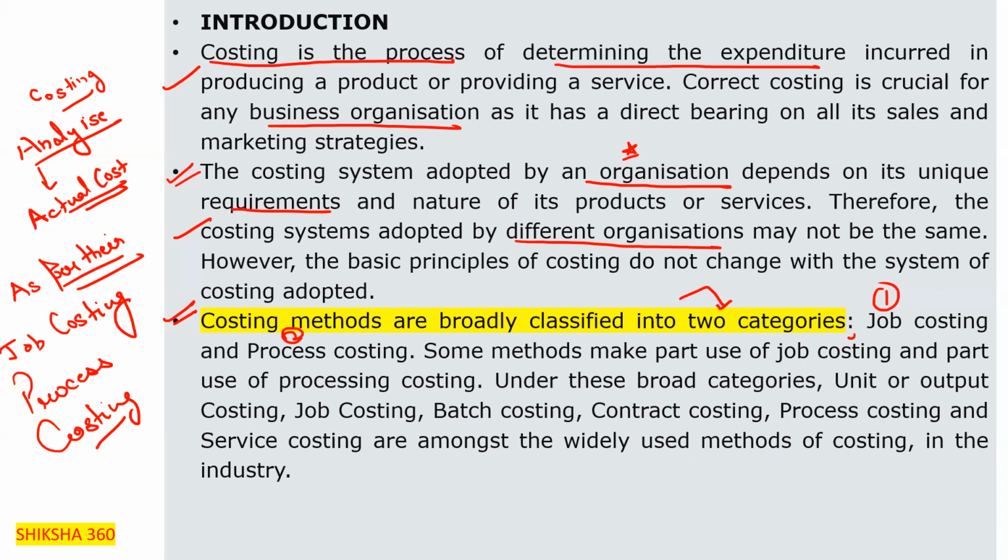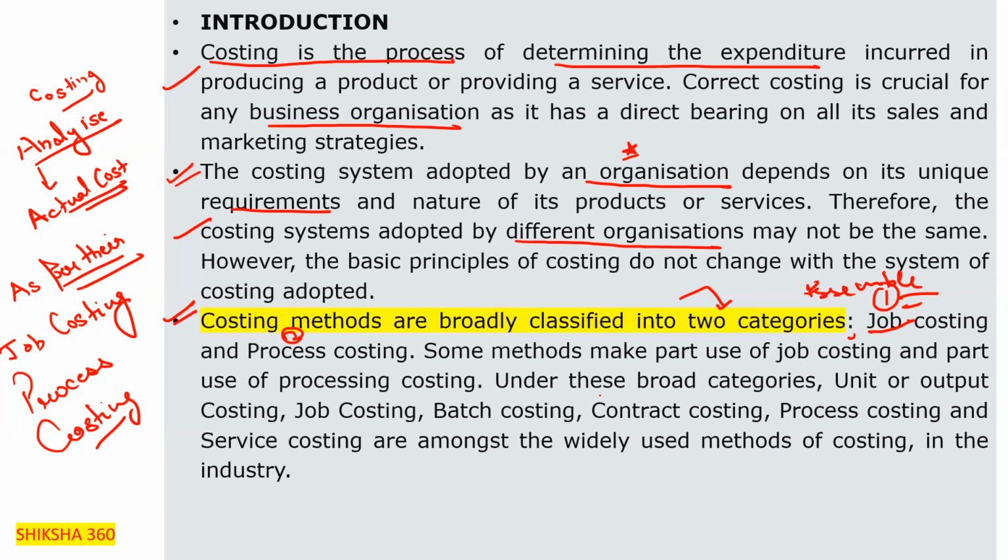Like, we are taking one PC from a shop. If we take an already built PC, with all the parts assembled, that is considered process costing. But if we have to assemble different parts from different companies as per our requirement, that comes into job costing, as we have to do a specific job as per requirement.